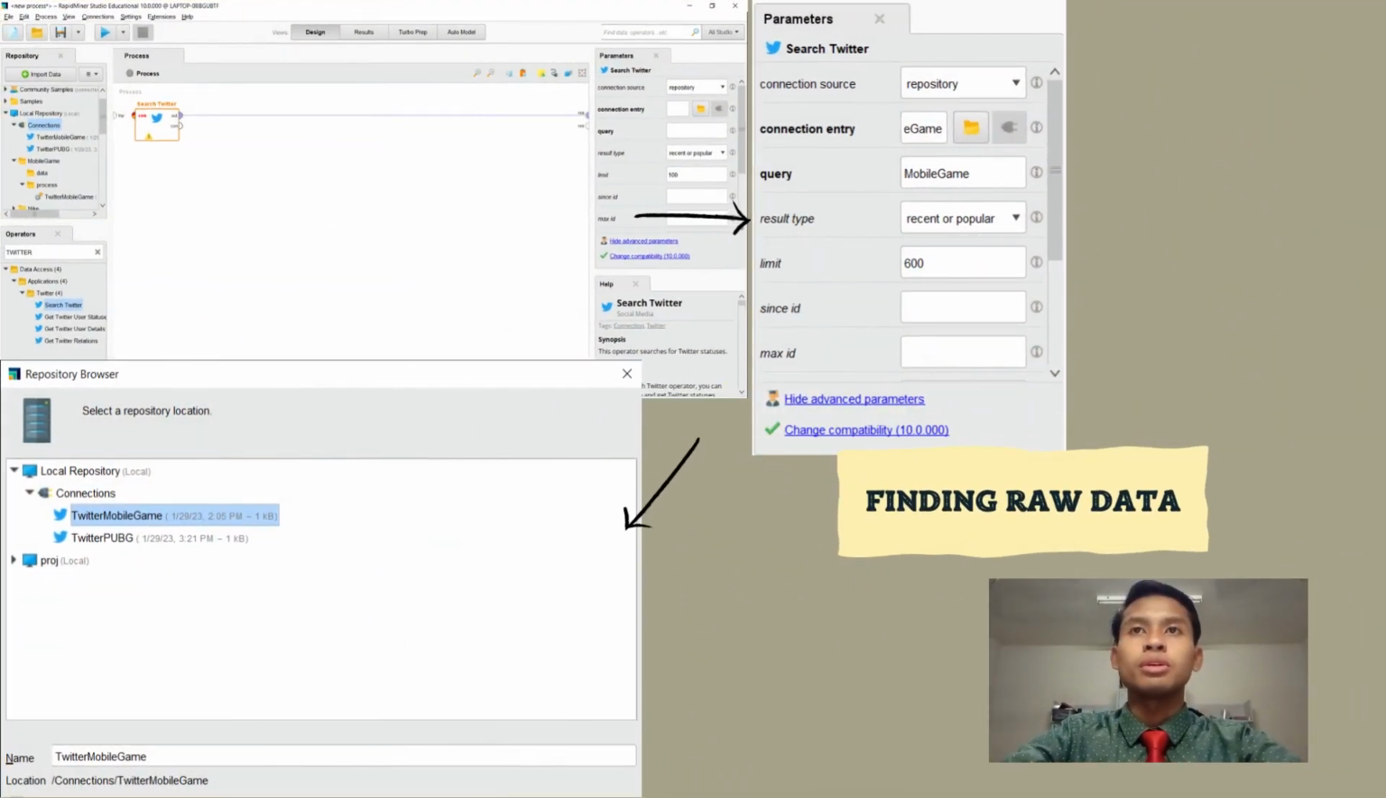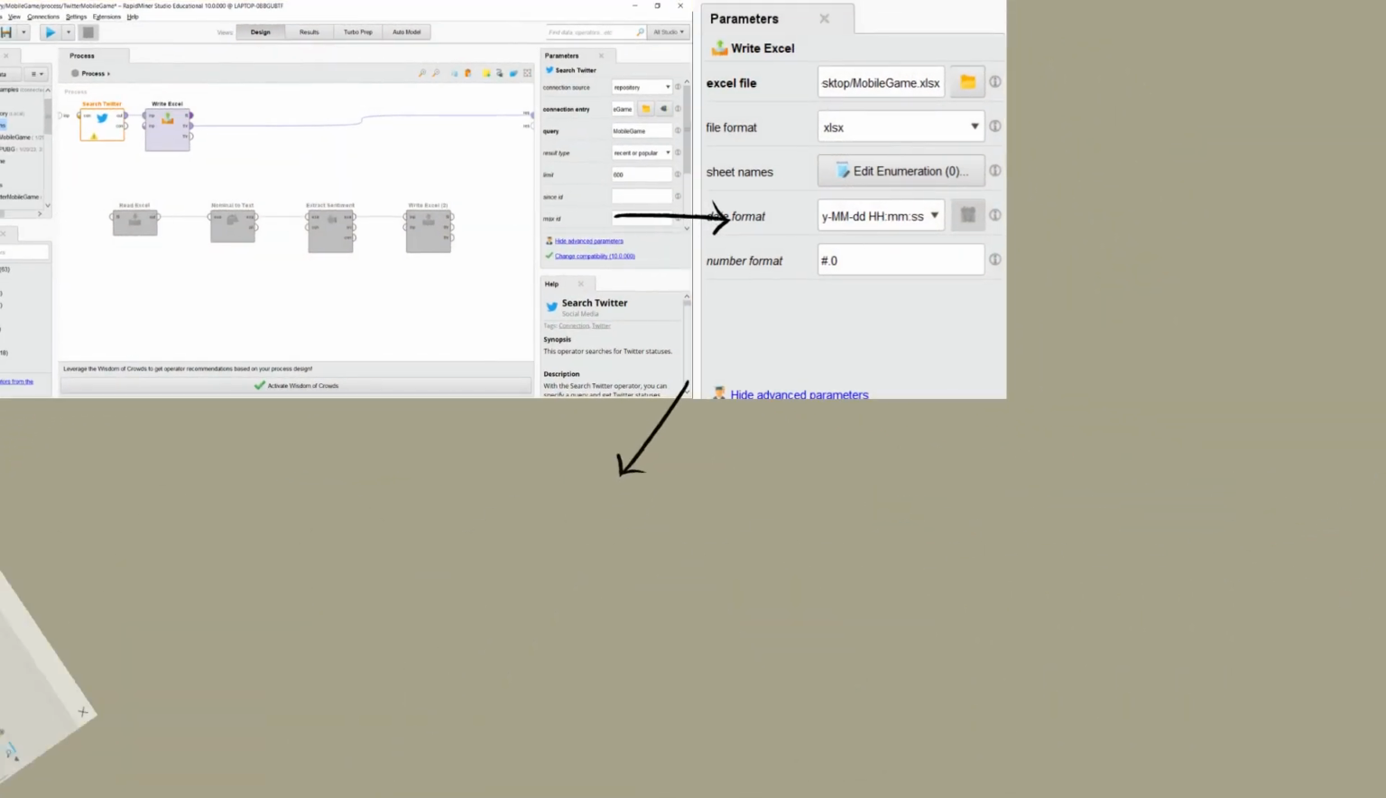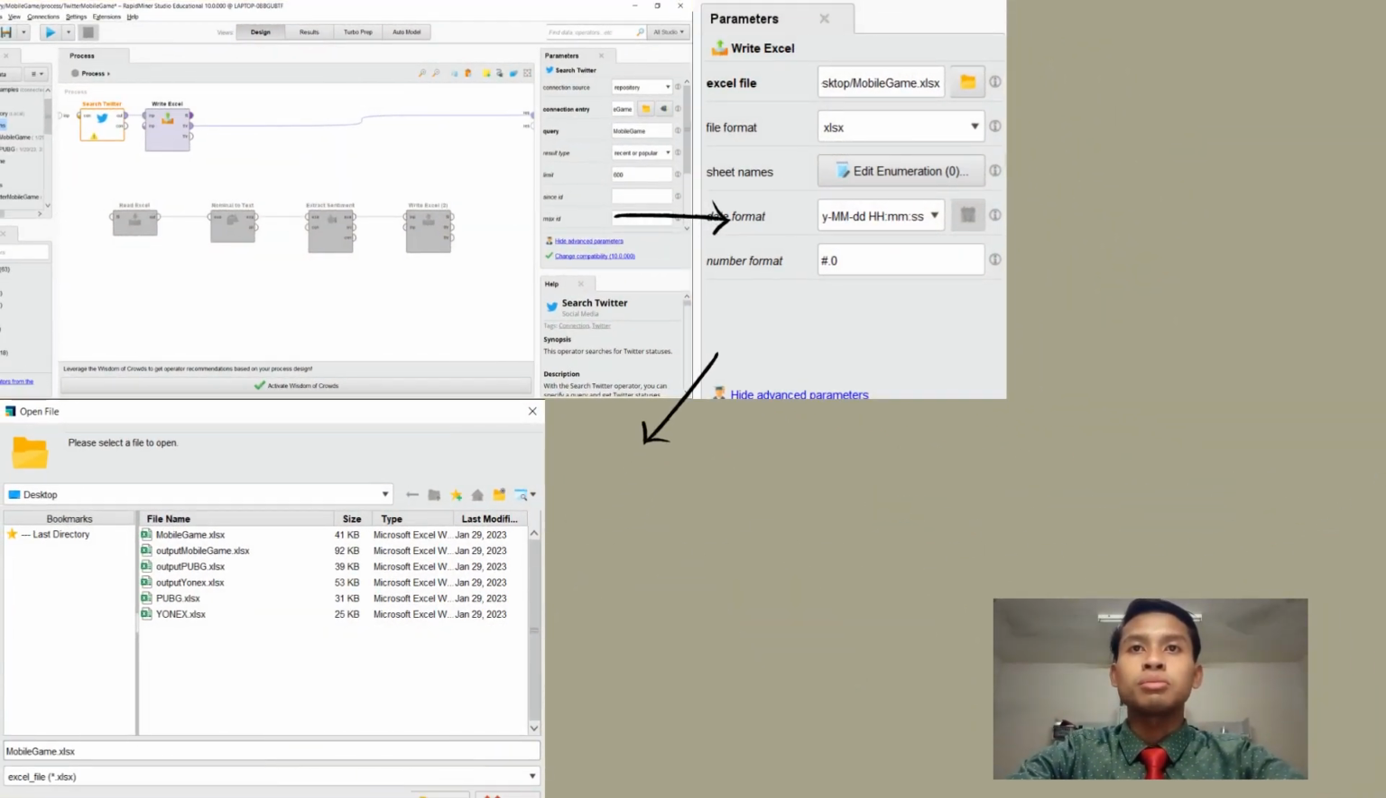Next step, we need to find raw data. First, we need to search Twitter in the operator section and then drag it to the process section. And then in the parameter section, we need to select the repository, and fill in the connection entry section by selecting the connection we want to use, which is Twitter mobile game. Fill in the query and also the language. Once done, we continue the process.